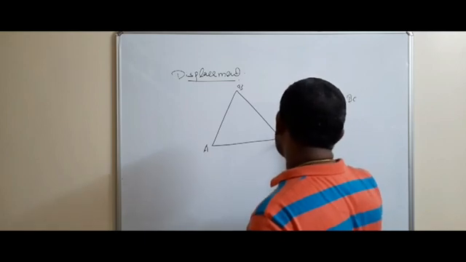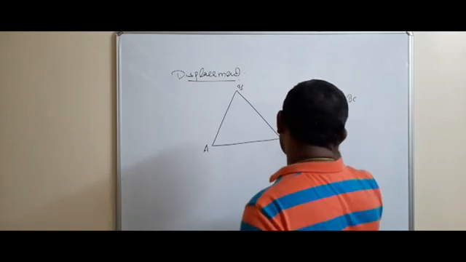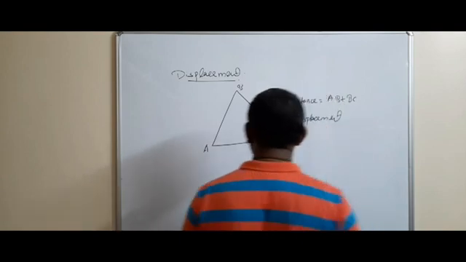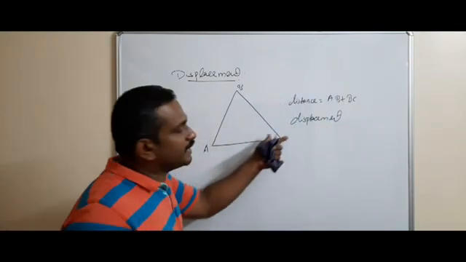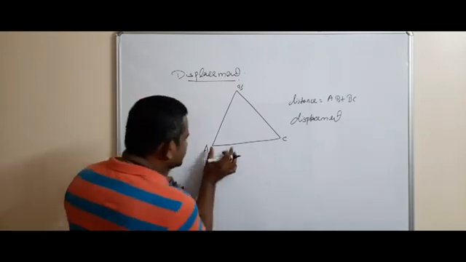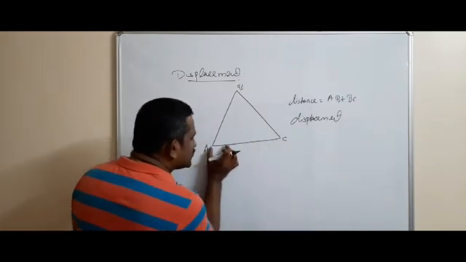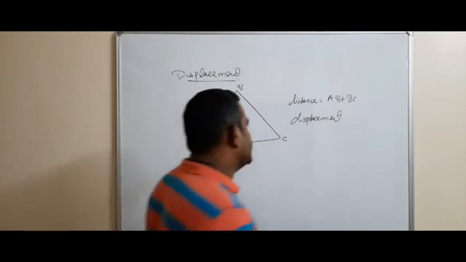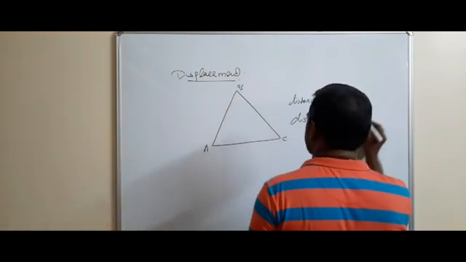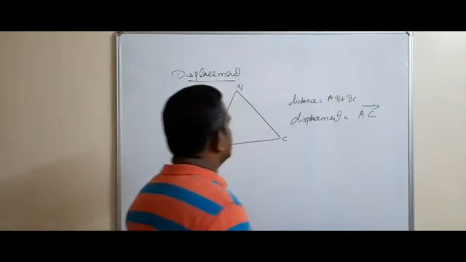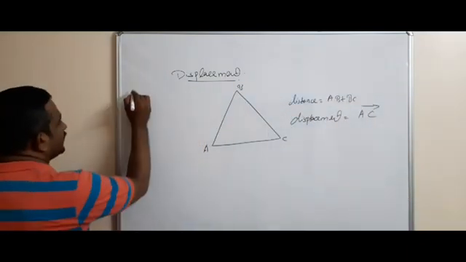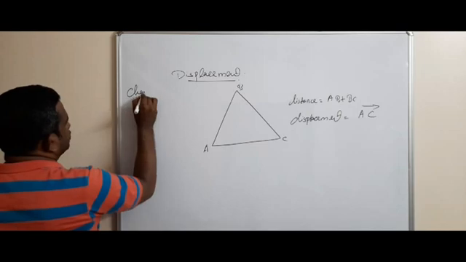But the displacement, what is the definition? The shortest path between the initial point and the final point, or otherwise, the straight line path between the initial point and the final point is called displacement. So displacement is equal to AC vector. Then characteristics.